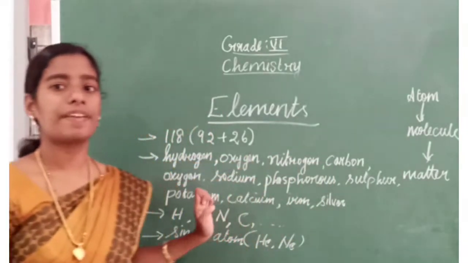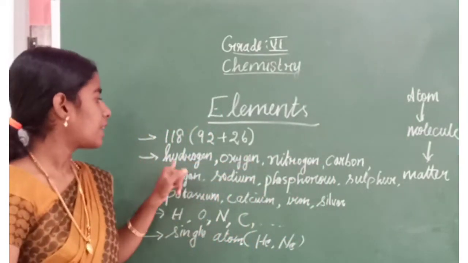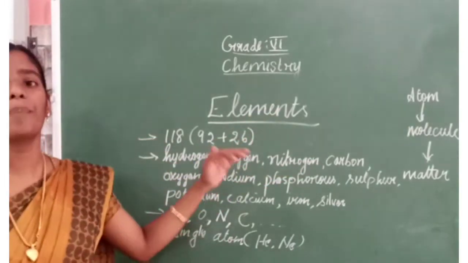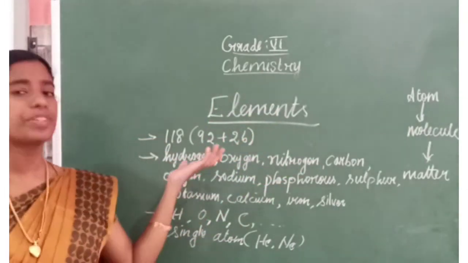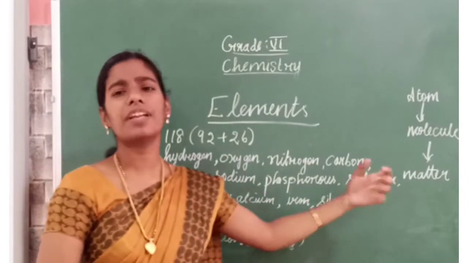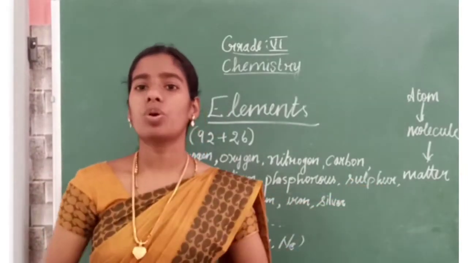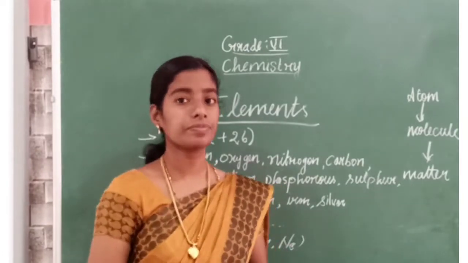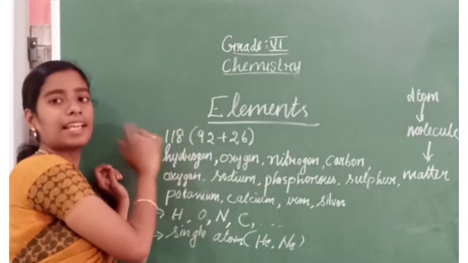Some examples of elements are hydrogen, oxygen, nitrogen, carbon, sodium, phosphorus, sulfur, potassium, calcium, iron, silver. Many elements are there. Totally, how many elements do we have? In class we have learned 118 elements.